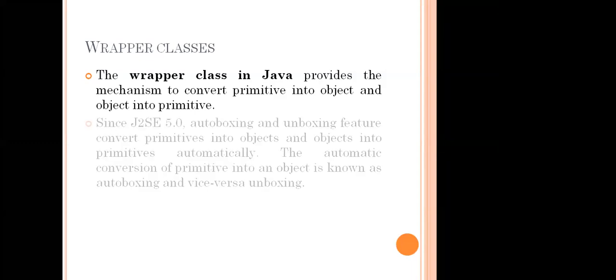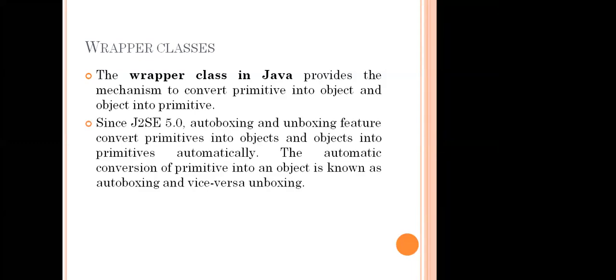Autoboxing and unboxing. Since J2SE 5.0, the autoboxing and unboxing features convert primitives into objects and objects into primitives automatically. The automatic conversion of a primitive into an object is known as autoboxing, and vice versa is unboxing. Yesterday we discussed this one.